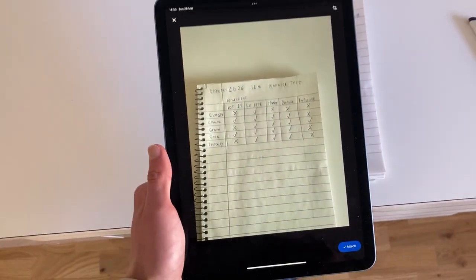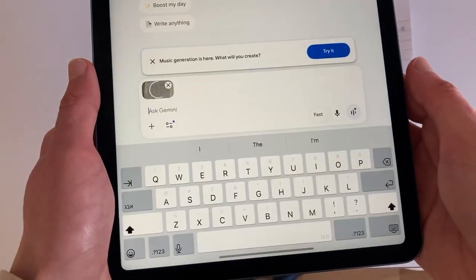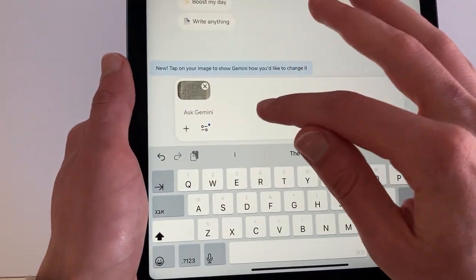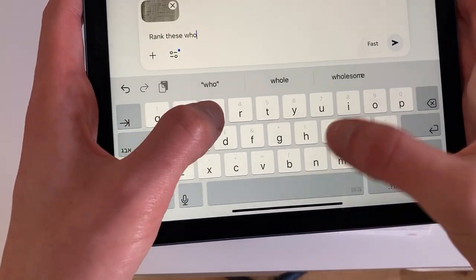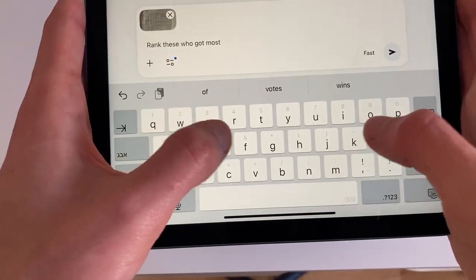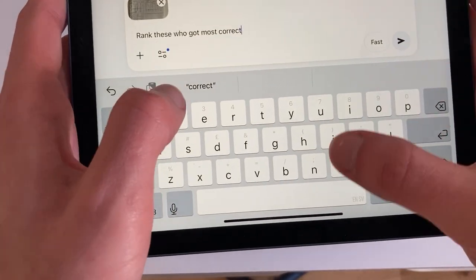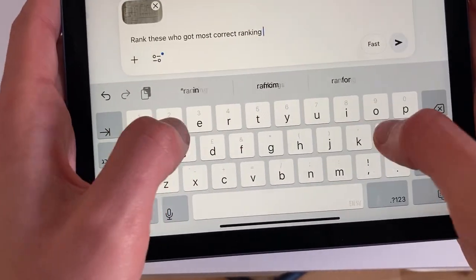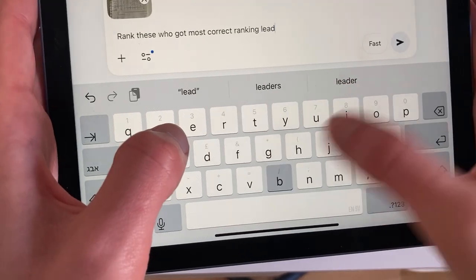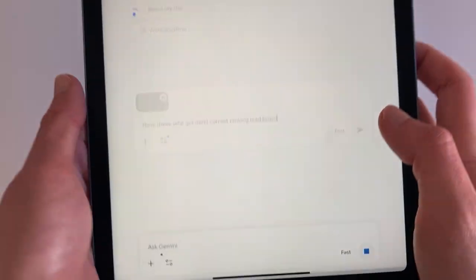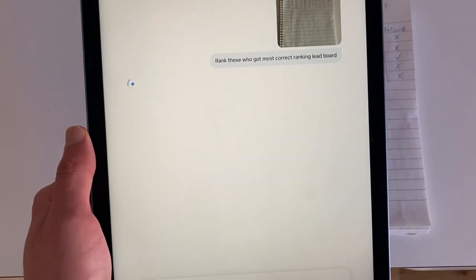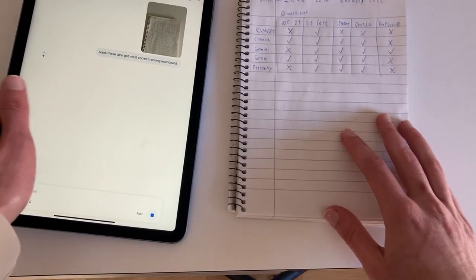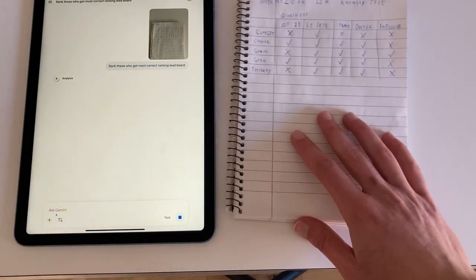So here's the picture. And now Tash. So we send the picture. Rank these who got most correct. Ranking. Leaderboard. Let's see if it does it. So let's just double check while it's calculating.